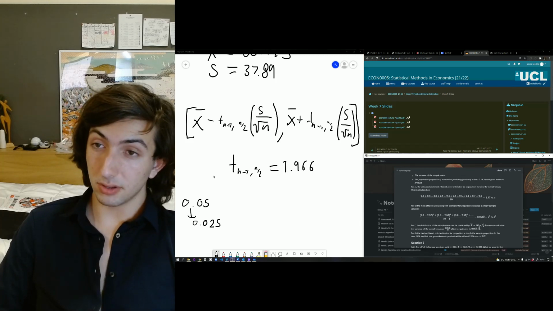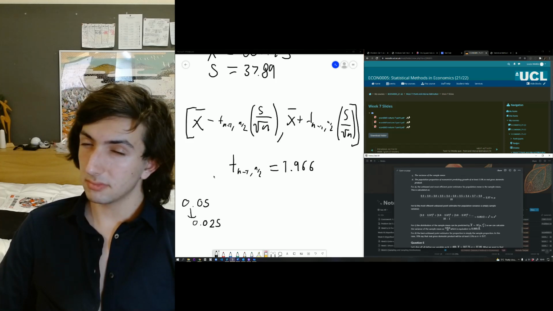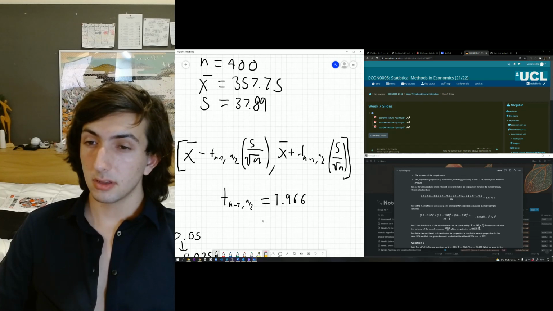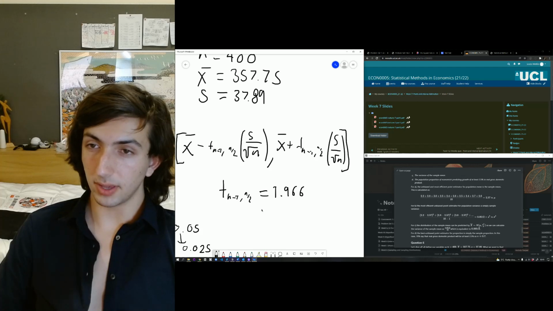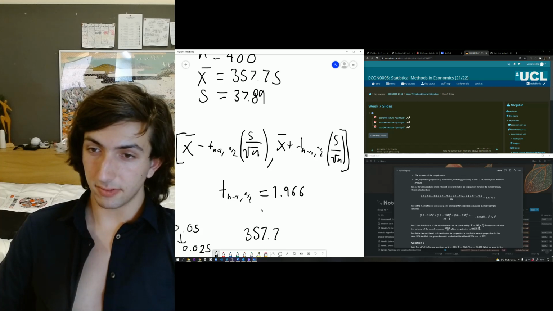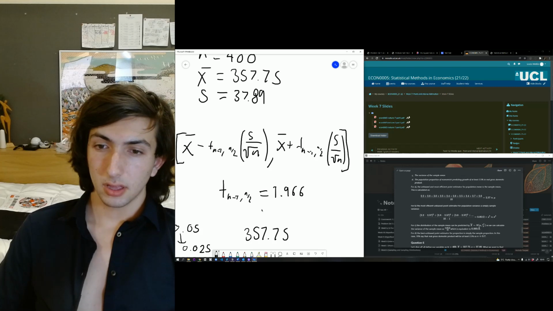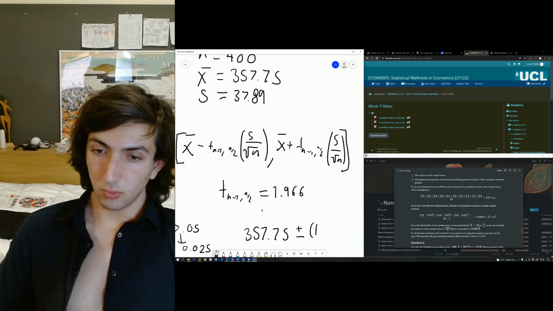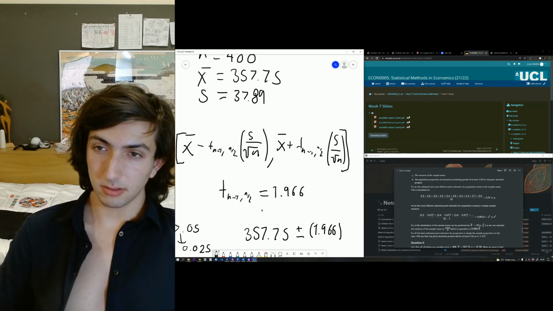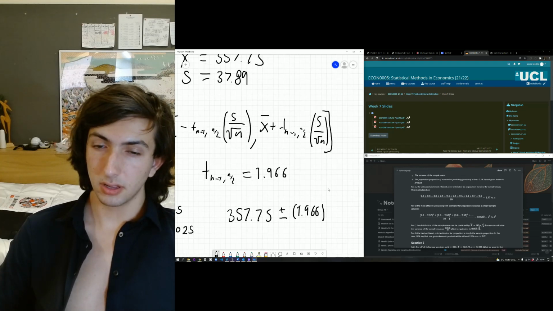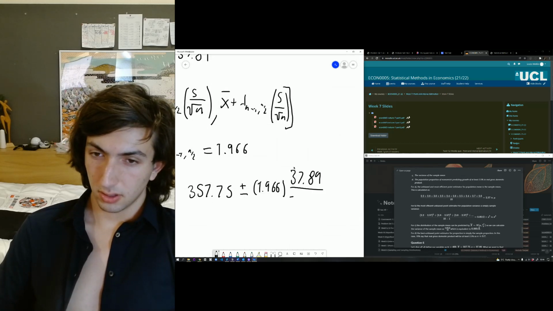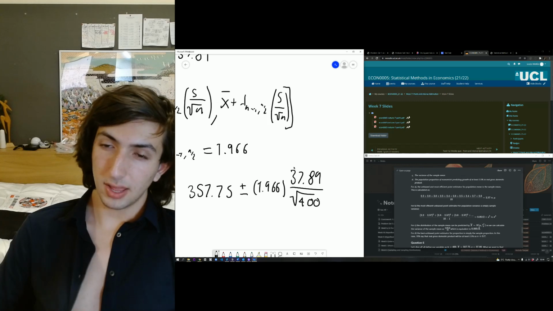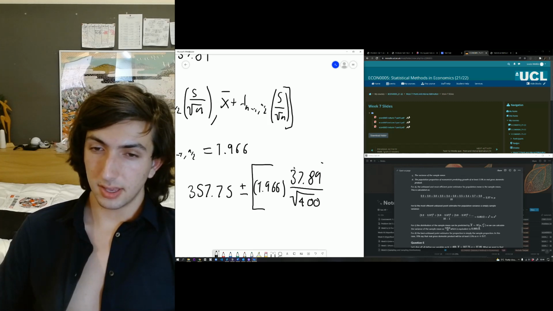But what we're going to do is get our values back up. Let's phrase this as one big thing. 357.75, that's correct. So plus or minus the 1.966 multiplied by 37.89 over root 400. Et voila! This is our margin of error.